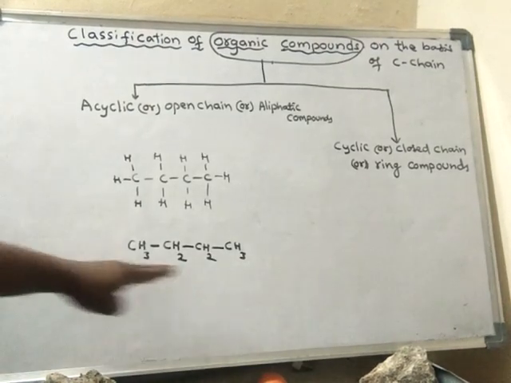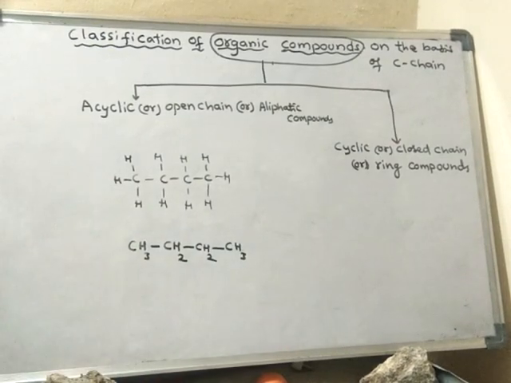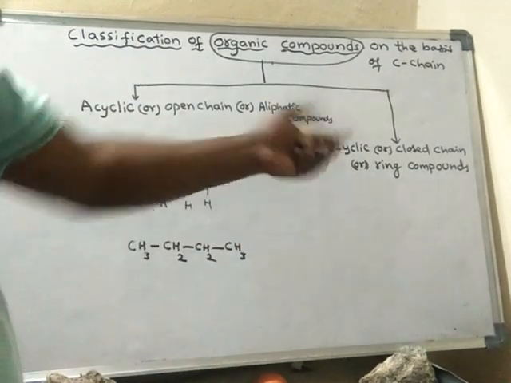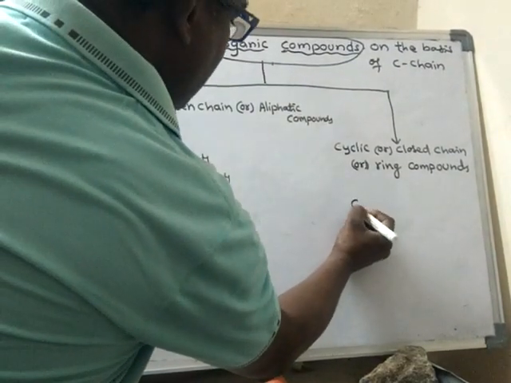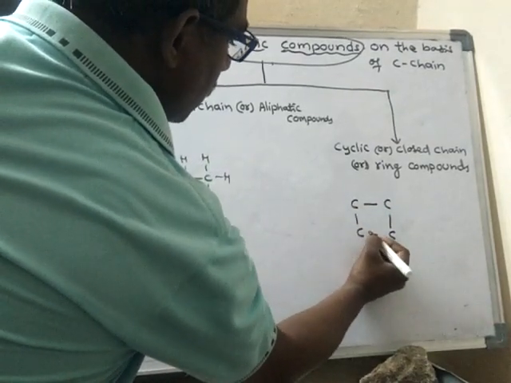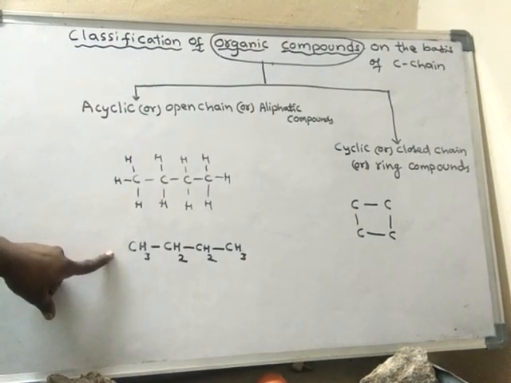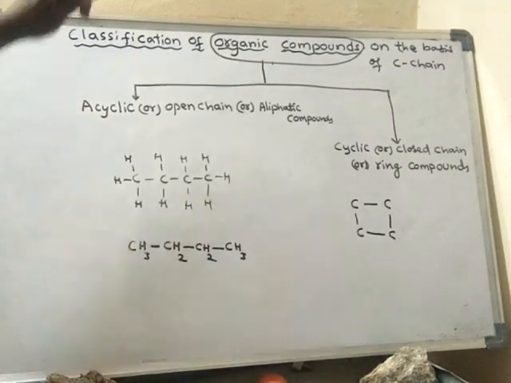So here it is open. These two carbons do not form a ring. Now, what is a ring, or cyclic? Suppose these four carbons are arranged like this, then it is said to be a ring compound, or cyclic, or a closed chain. So the other is called acyclic or open chain, or also aliphatic compounds.